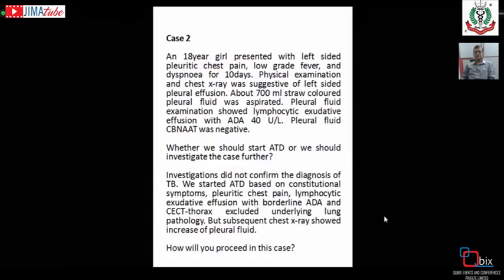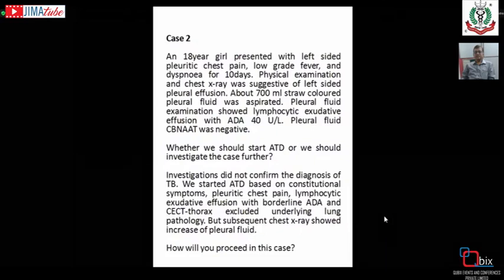Yes. And after the ATD, one situation we commonly find is the exaggeration of the pleural effusion. You say that due to the mechanical effect, due to the inversion of the diaphragm, it is pushing the rest of the fluid upward and apparently looks like an increase of the pleural effusion. And the hypersensitivity, IRIS type of reaction may cause an increase in the pleural fluid. So it is very important to confirm the diagnosis of tuberculosis.